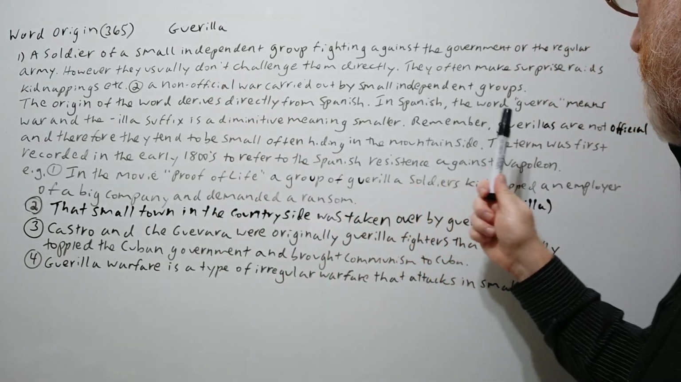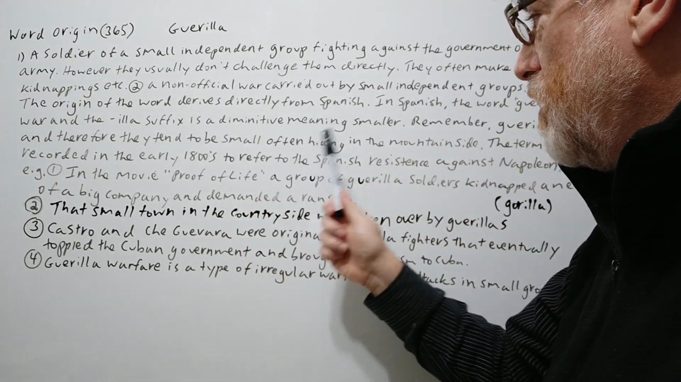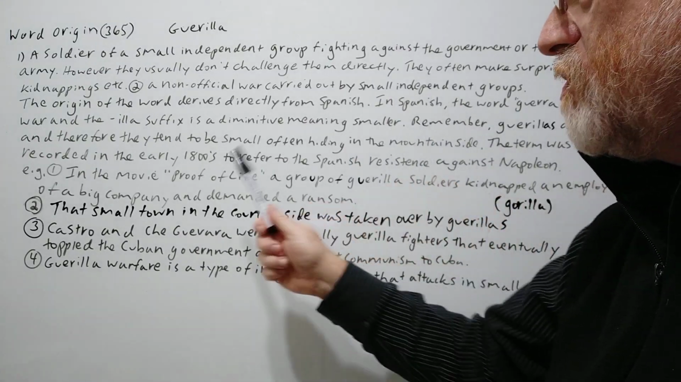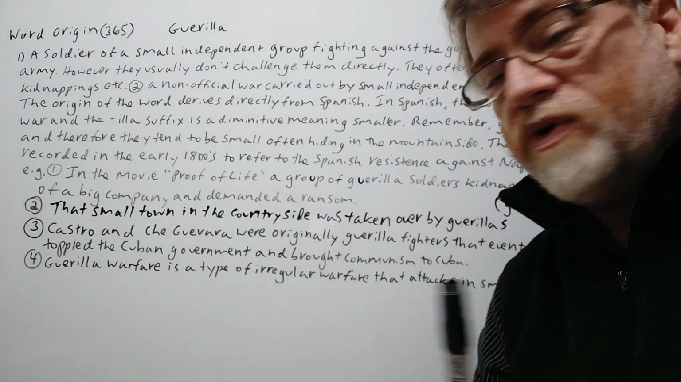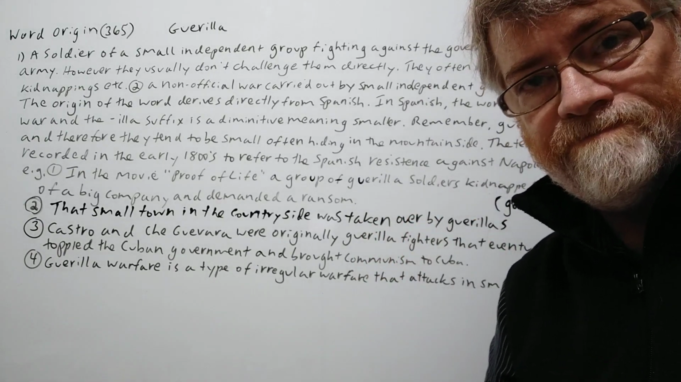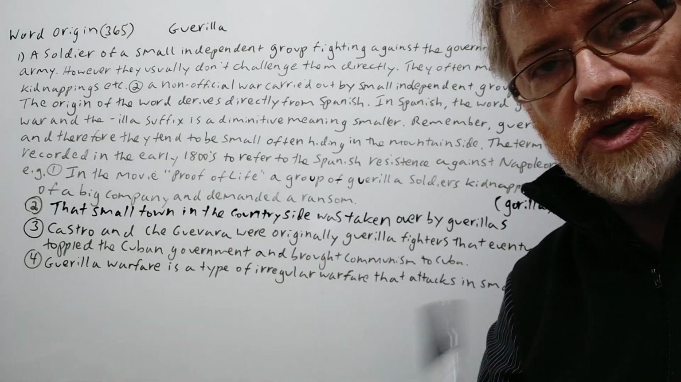Okay. Remember, guerrillas are not official, and therefore they tend to be small, often hiding in the mountainside. The term was first recorded in the early 1800s to refer to the Spanish resistance against Napoleon. Okay, good. And we got 4 examples here to show just how it's used.